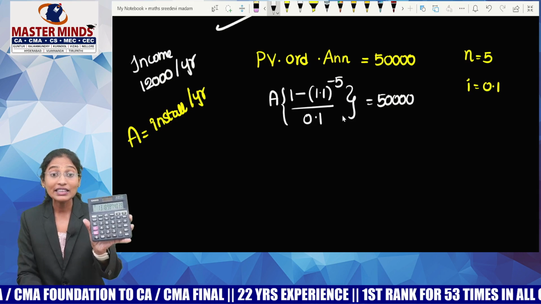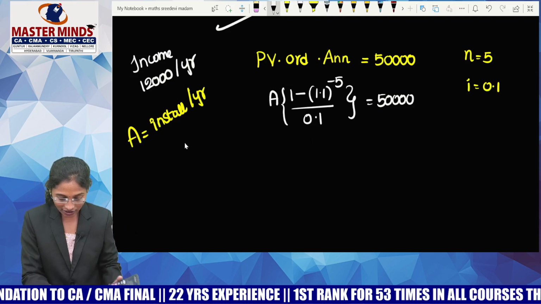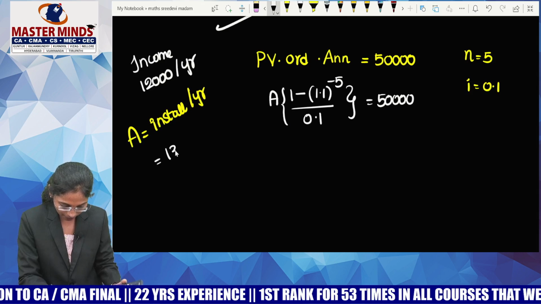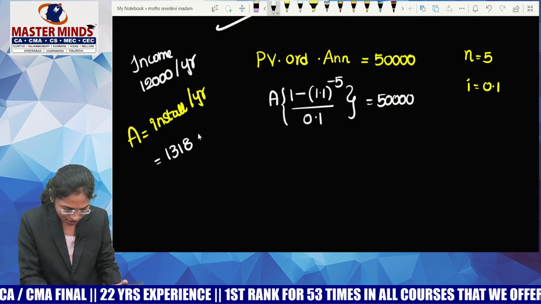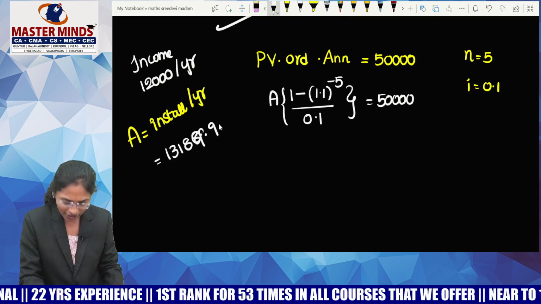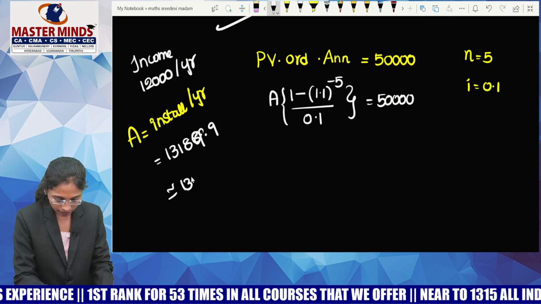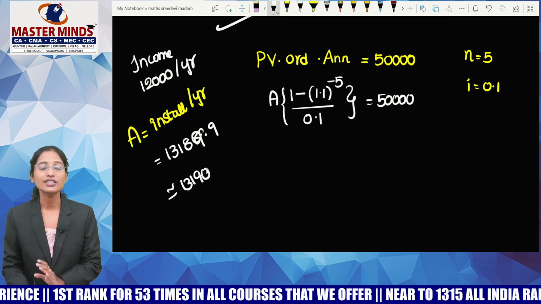So I got 13,189.9, or 13,190, let it be.